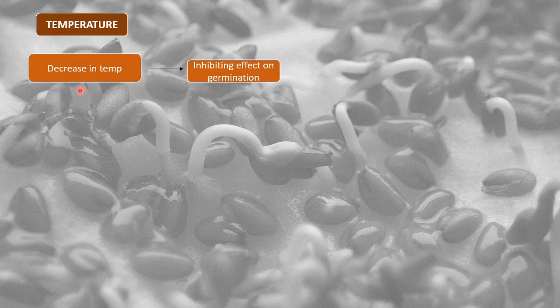Again, a simple thing: with decrease in temperature, germination will get inhibited. So if the temperature decreases, this will lead to inhibition of germination. You can very simply relate this to the utilization of the fridge at our home, right? What happens, we store something at low temperature in the fridge, its activity becomes slow, and this is why it